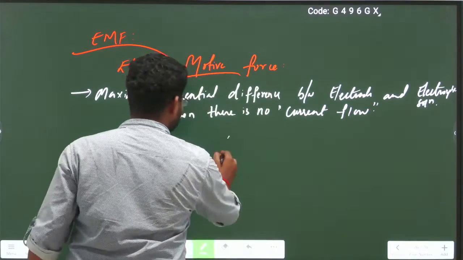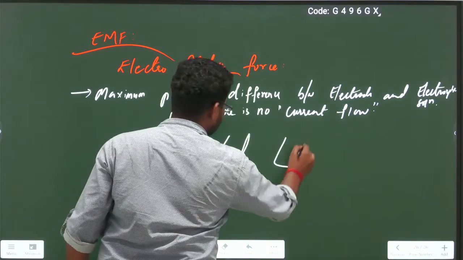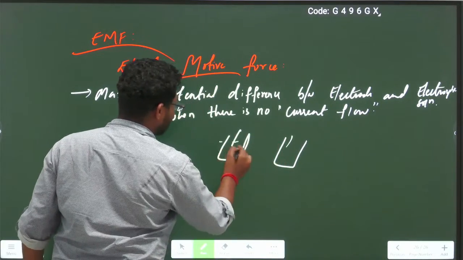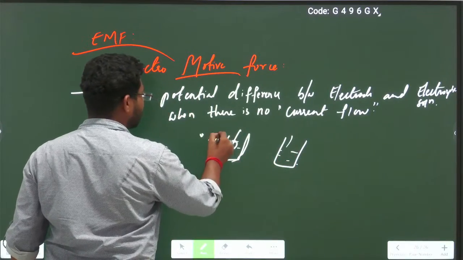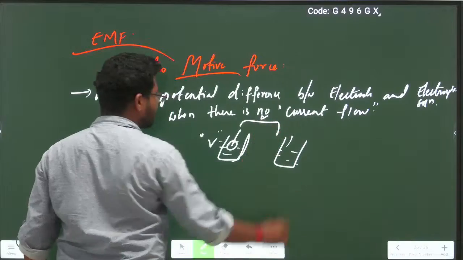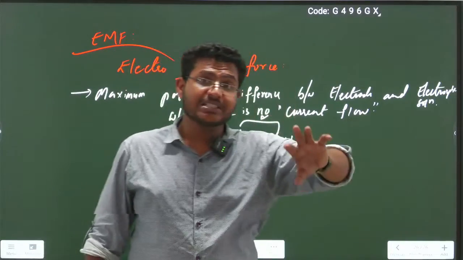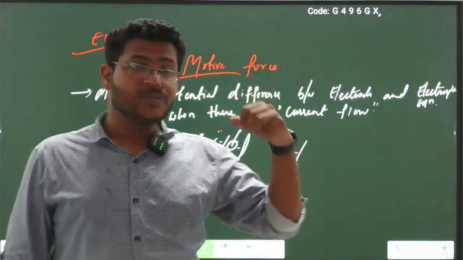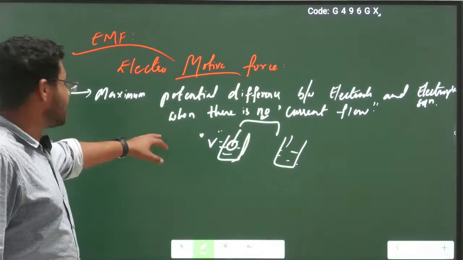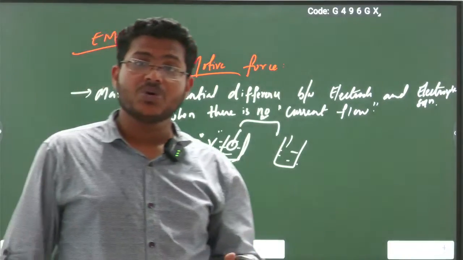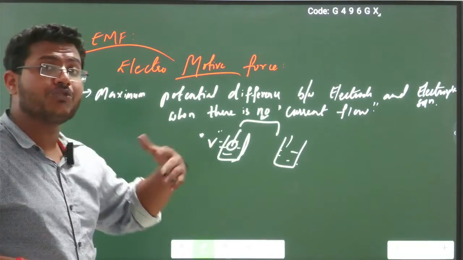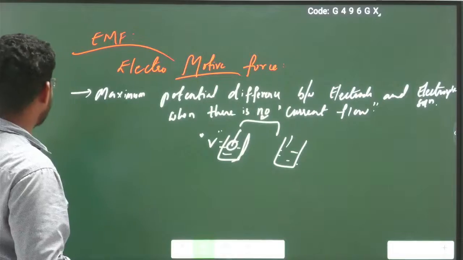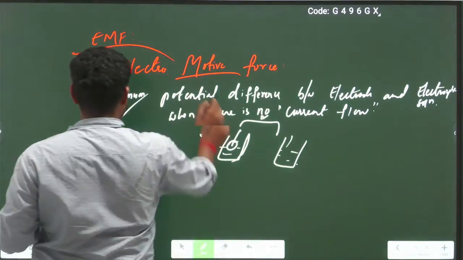For example, this is one beaker with electrode and electrolytic solution. So there is a potential difference V. There is no current in this. So the potential difference that exists in the electrochemical cell when there is no flow of current is called electromotive force.